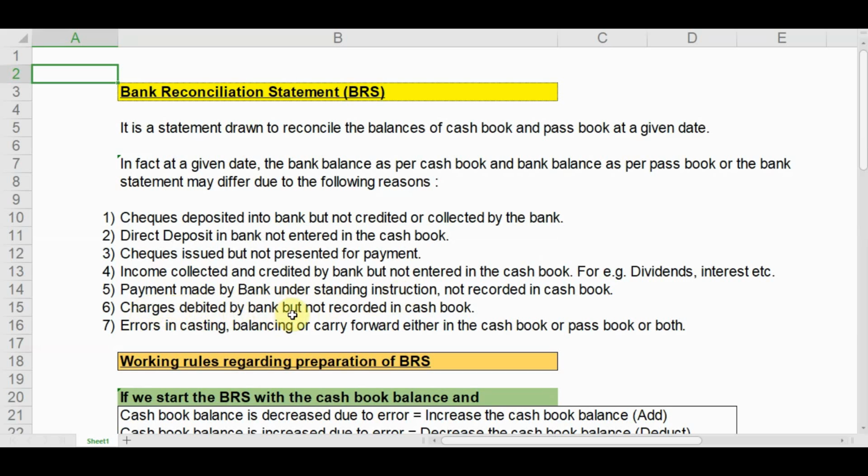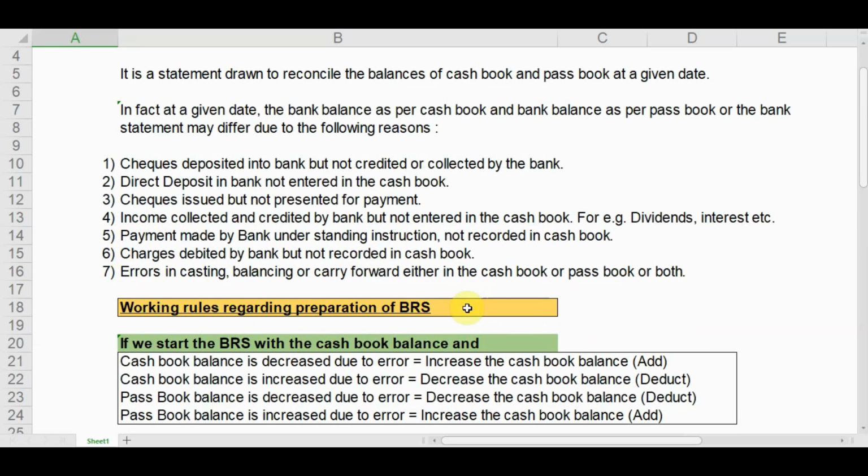Again, charges debited by bank but not recorded in the cash book. If the bank deducts bank charges, the passbook balance becomes lower, and if we do not enter the same in the cash book, the cash book balance becomes higher. Again, there may be errors in casting, balancing or carry forward either in the cash book or passbook or both. So these are the seven reasons for which the balance as per cash book and the balance as per passbook may not tally.